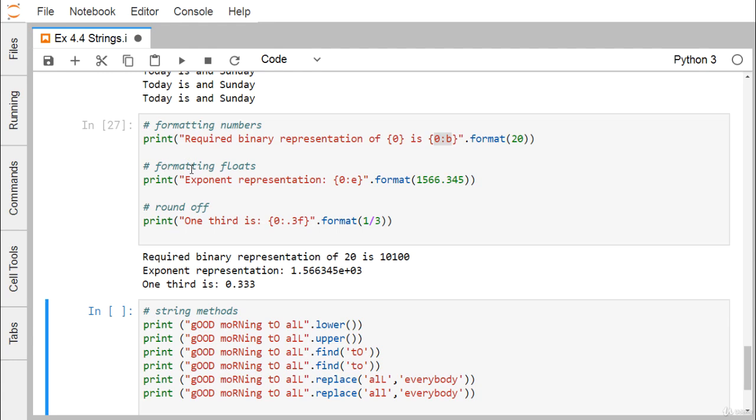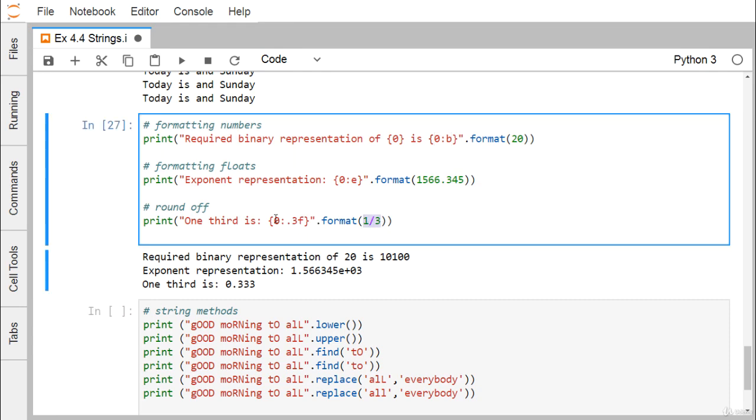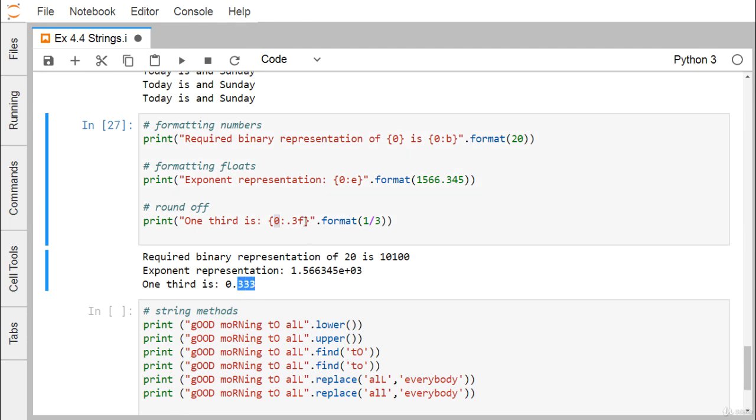Now we have this formatting floats. We can go for this formatting. So now we have this 0, which means this particular number is going to get printed in this exponentiation format. And now we have this 1 by 3, and we are going to print this one. There is a positional argument number 0, and then a colon, and a decimal point 3f. So after the decimal point we will have our 3 decimal digits.